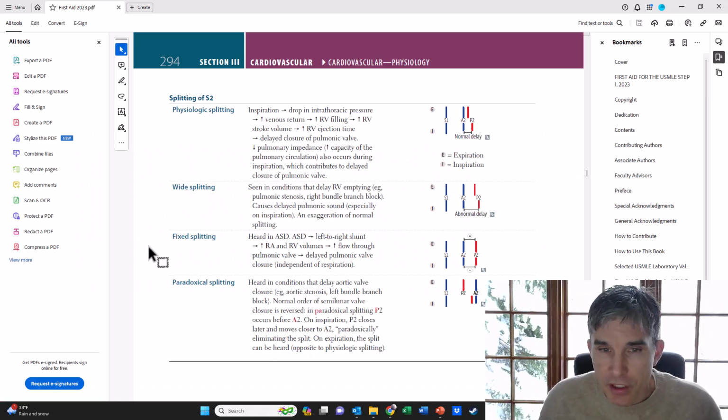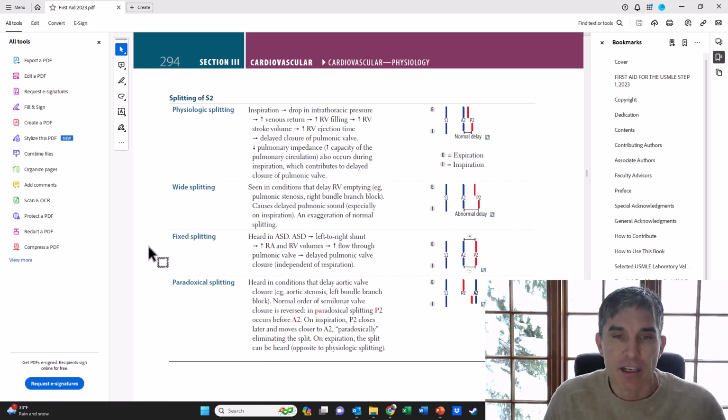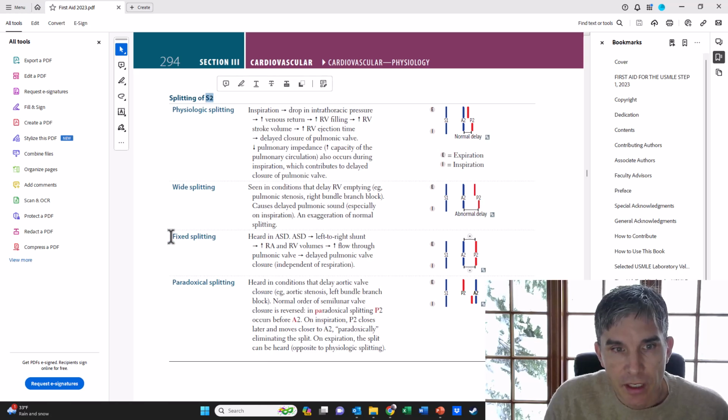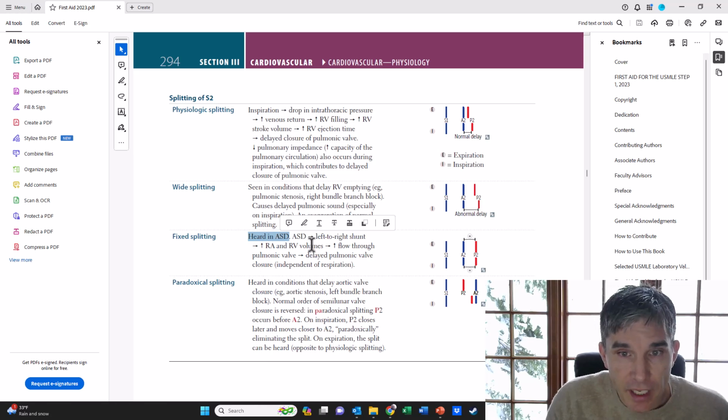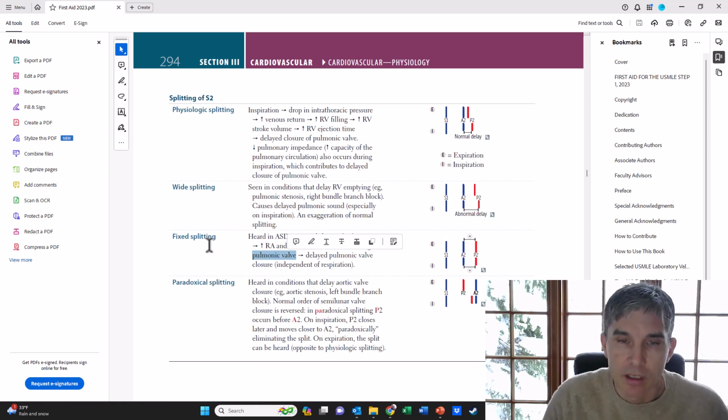Now, even though this question is super difficult and super tricky because of the phonocardiogram, I just want to point out that the information it's testing, the basic information on heart sounds and ASDs, is actually something you should know. You can find it in First Aid for the boards. So here's the page in First Aid describing splitting of S2. It describes fixed splitting, and you can see that that's heard in an ASD. It also tells you here that there's left to right shunting like I described, which leads to increased RA and RV volumes and increased flow through the pulmonic valve, which was the answer to the question. So all that basic information is right here in First Aid.